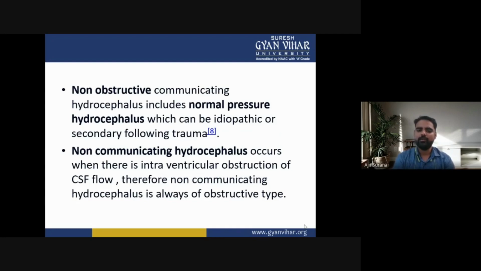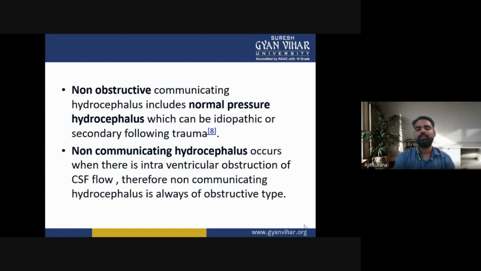Now, next one is the non-communicating hydrocephalus. Non-communicating hydrocephalus occurs when there is an intraventricular obstruction of CSF flow. Therefore, non-communicating hydrocephalus is always of the obstructive type.